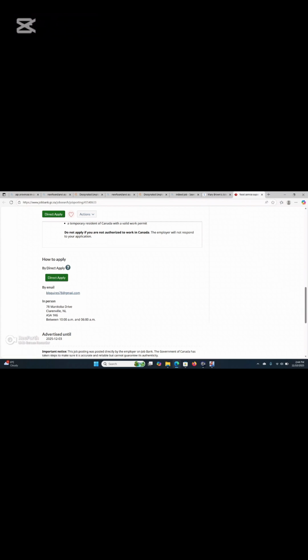So you can apply by email. If you sign in, you can apply directly. If you don't sign in, you can apply by email. You send your resume and your cover letter to this email, or you send it by mail. By mail is not really good. This is the best way to send it, by email.